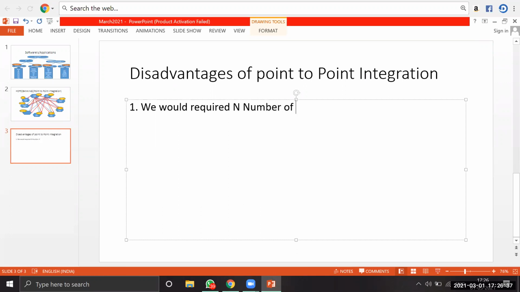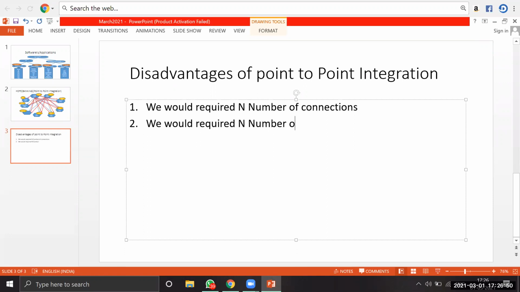The second one is we would require n number of mediators. The third one is the cost is more. The fourth one is the complexity is also more.